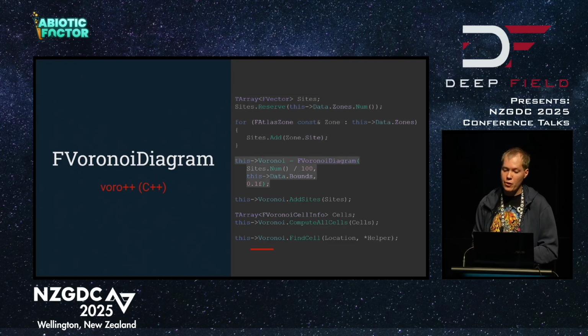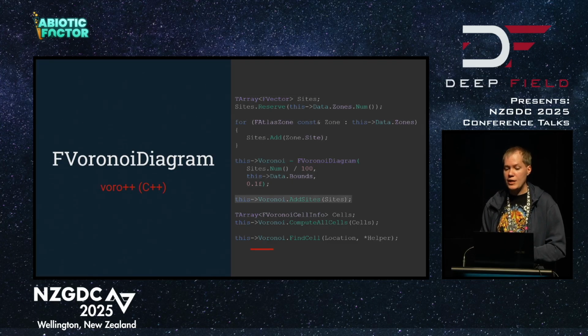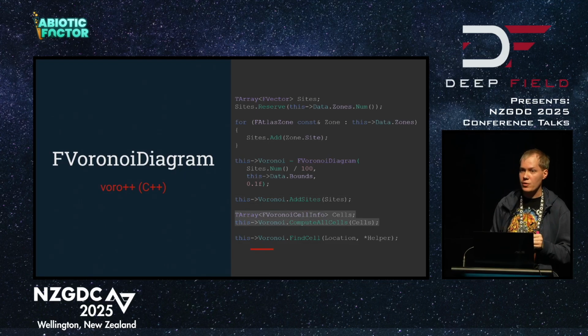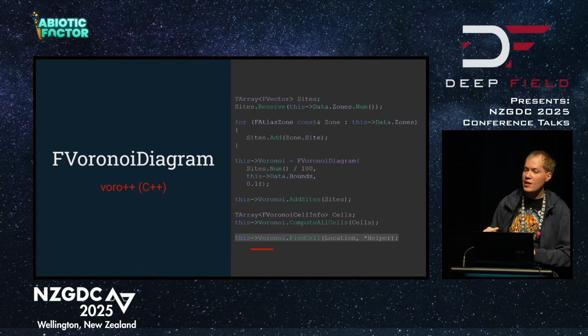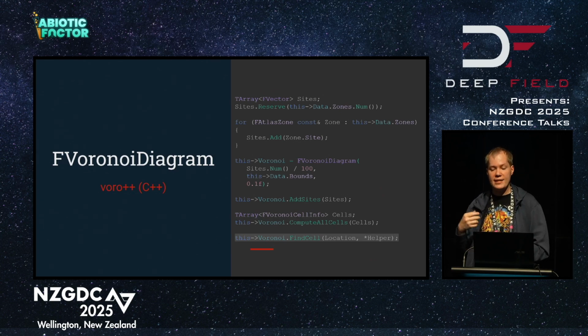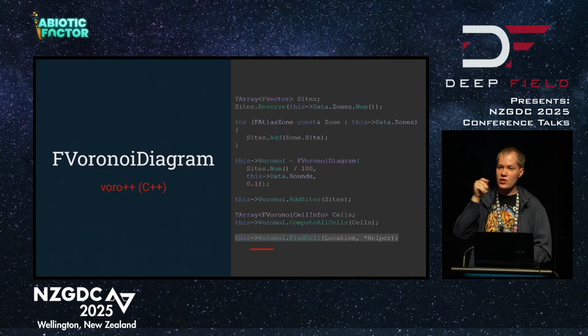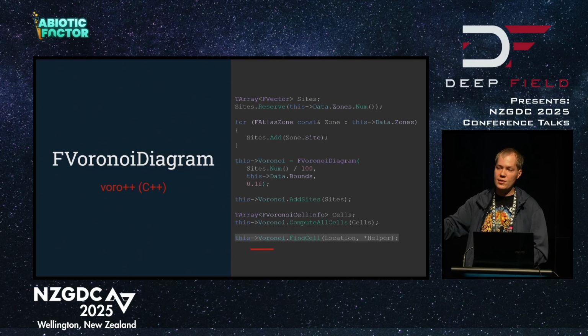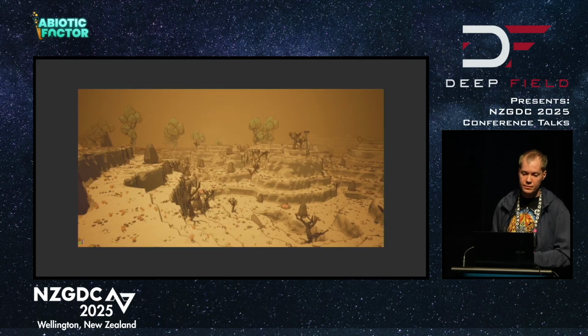You create your Voronoi diagram representation, and then you feed all of your sites into it. The final important step is compute all cells. This translates all of those points into polygon data that we then cache and treat as our biome locations. Finally, every time we need to know which biome we're in, we sample the Voronoi diagram with find cell. That tells us which site we're closest to, which we can relate back to a polygon that we have cached, and then we can use that polygon's generation code for our math, for our voxels.